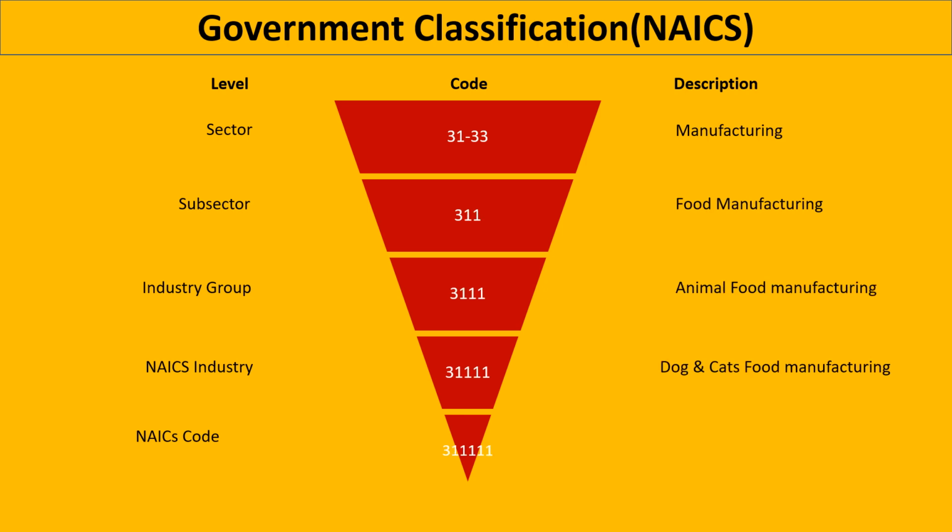Let me show you another example on how to find NAICS. Note that in NAICS, manufacturing has codes between 31 and 33. You could see the breakdown from manufacturing to food manufacturing to animal food manufacturing and finally to dog and cat food manufacturing.